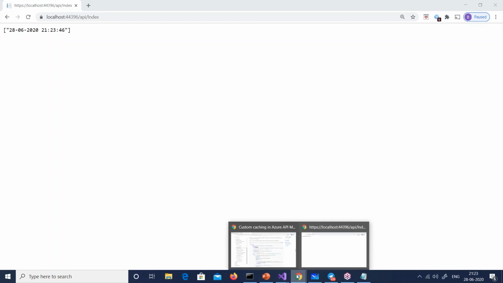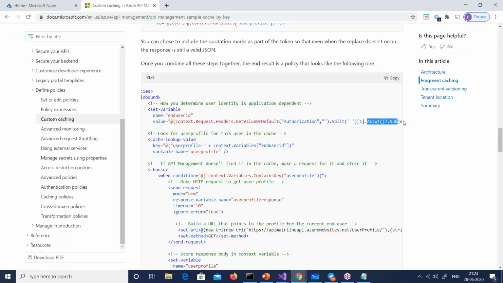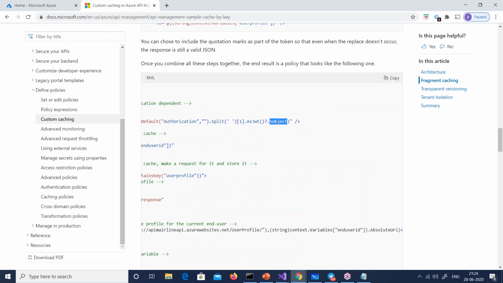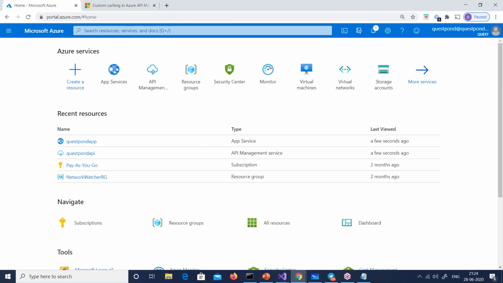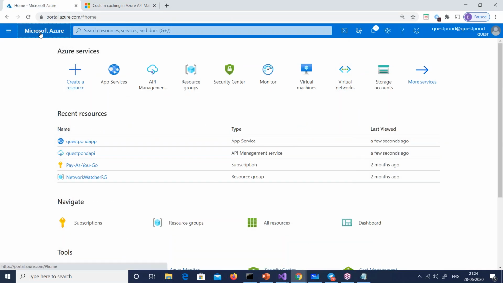And this API M code out here, what he will do is he will take this JWT subject, which is at this moment value Shiv. He will, from the authorization, extract it and he will do a cache, right? Let us see how that happens. So first thing, I will go and publish this. So if I want to publish this, let me see if I have a ready-made app service out here.